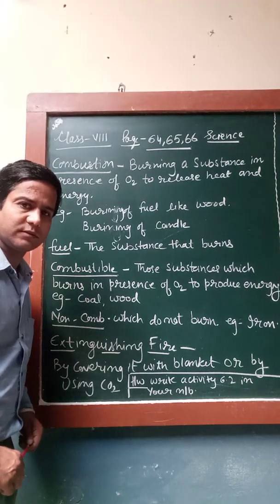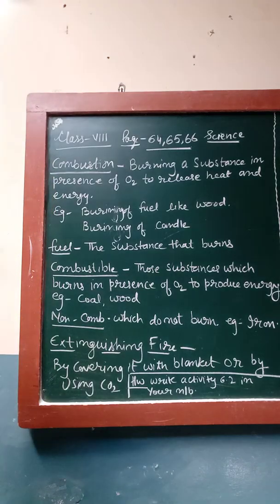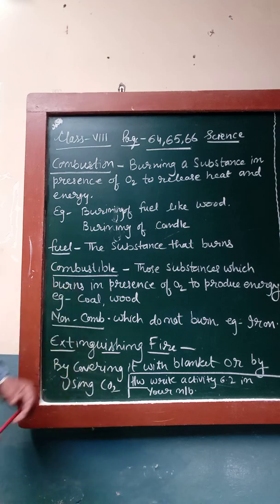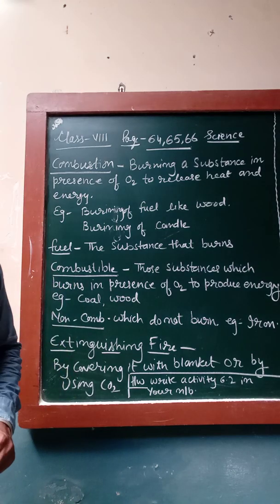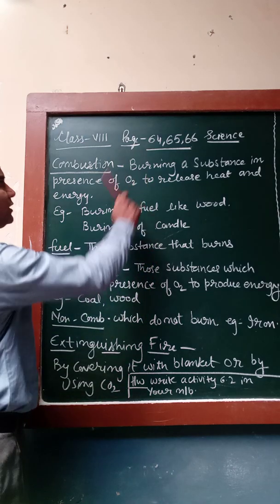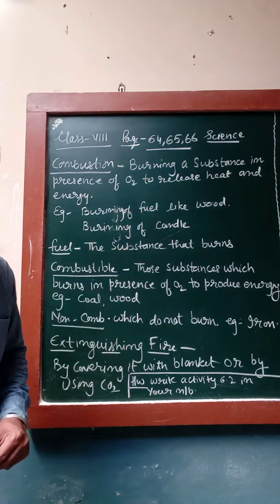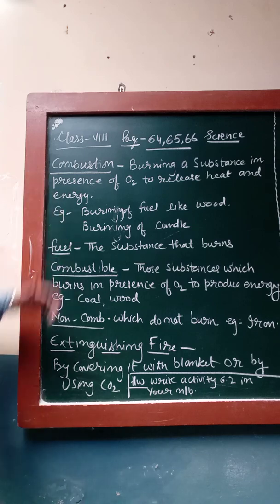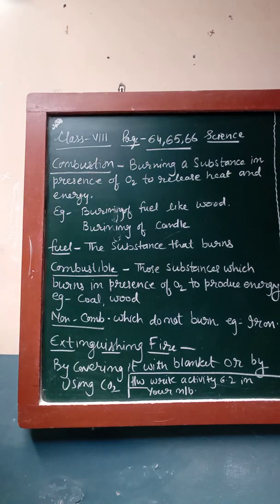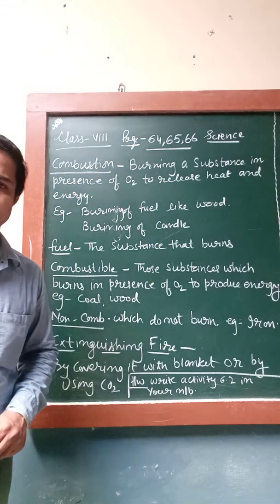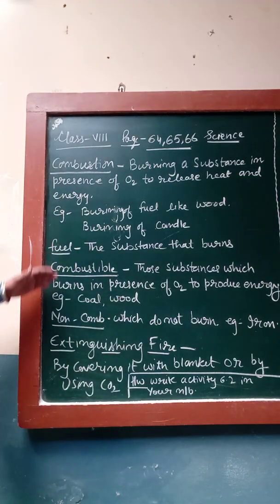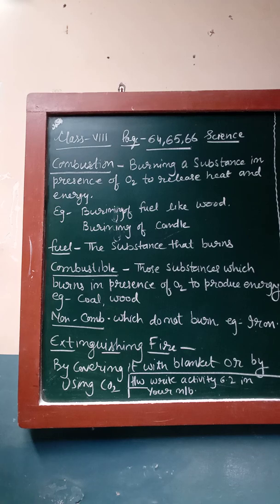Welcome back, students. After completing the earlier chapter, now we will move towards a new chapter, that is combustion of substances. Starting with page numbers 64, 65 and 66. Today we will discuss combustion, fuel, combustible and non-combustible substances, and how fire can be extinguished. These 3-4 topics we will include in this video and you will understand them.